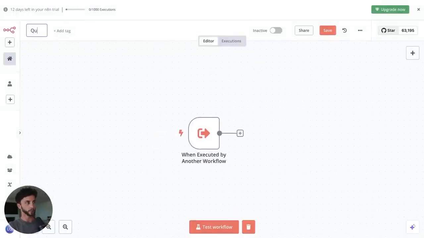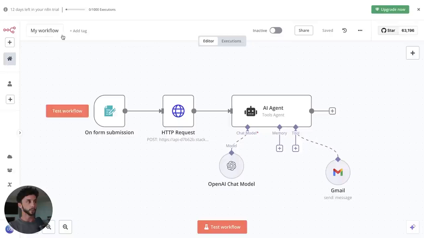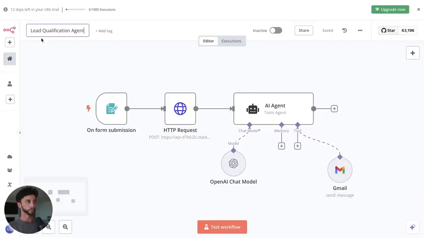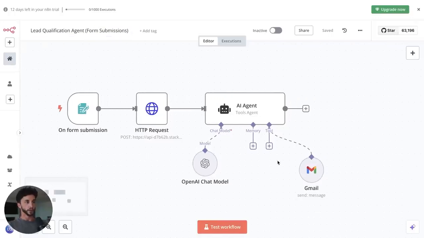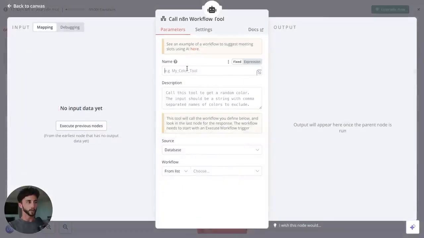Let's rename this qualified lead classifier and notifier. So we can save that there, and we have a bit more work to do on this other one. If we go back to this, we can rename this here. So let's call this our lead qualification agent. And so now we have our other workflow set up. We can come here, we can call another workflow with the tool, and we can call it lead is qualified.